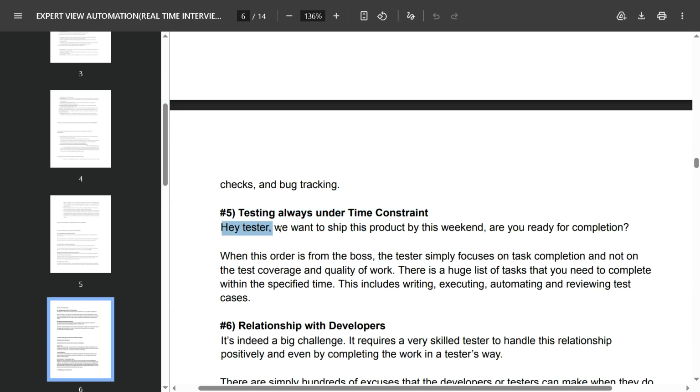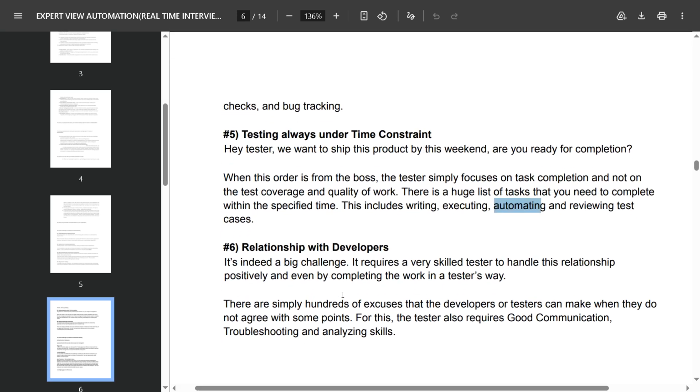Testing is always under time constraint. Hey testers, we want to ship this product by this weekend. Are you ready for completion? When this order is from the boss, the tester simply focuses on test task completion and not on the test coverage and quality of work. There is a huge list of tasks that you need to complete within a specific time. This includes executing, automating and reviewing test cases.